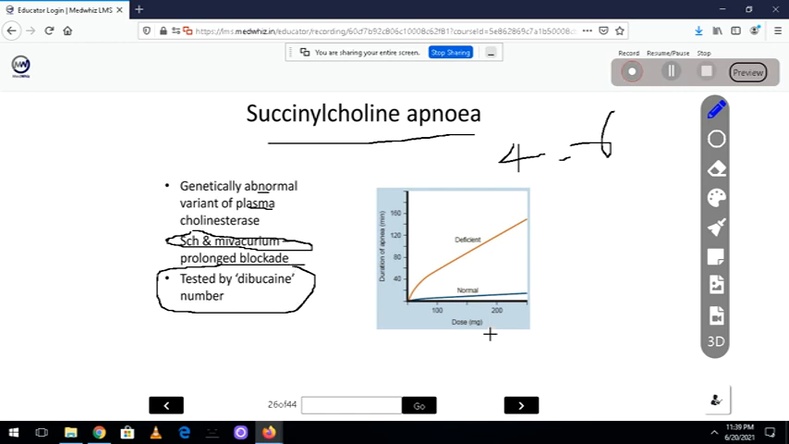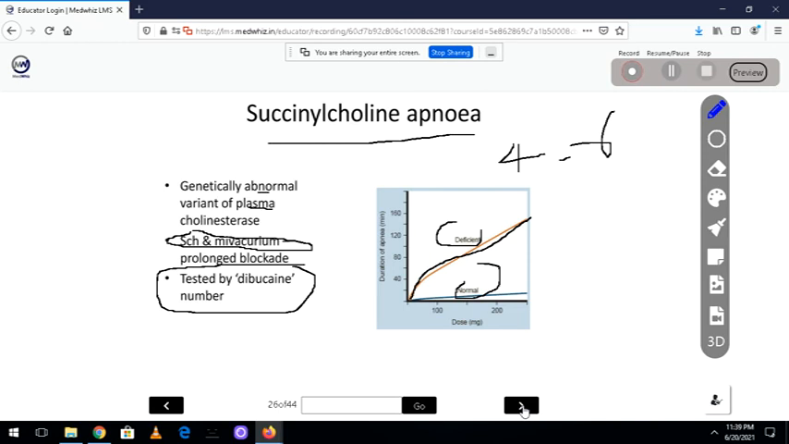So you see here, if you give the succinylcholine dose to a normal patient, the apnea duration is very short. But if you give it to a deficient patient, the apnea duration keeps on increasing. This is the graph explaining that. So this is called succinylcholine apnea. This is a 3 marks question, guys. What is succinylcholine apnea? I will tell you in 3 lines.